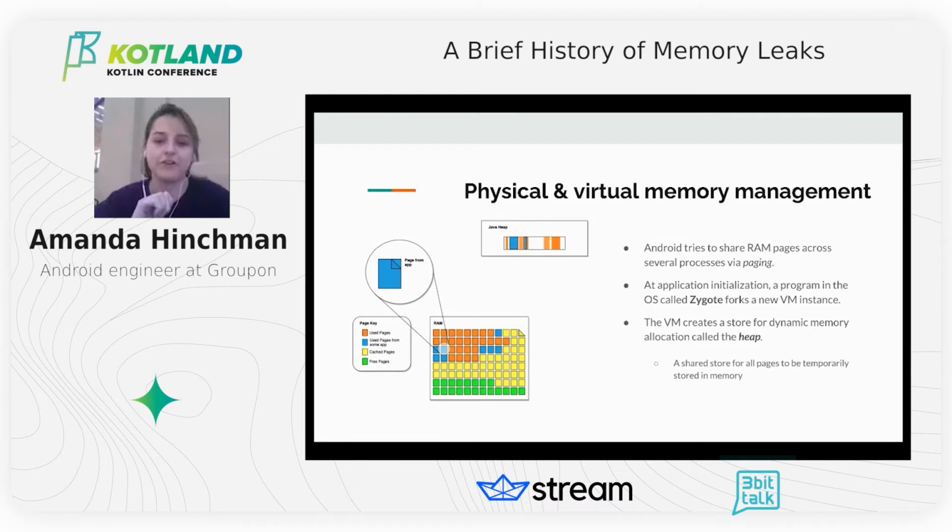So we talked about how virtual memory makes the most of its limited physical memory in an Android device, but this paging system only describes the mechanisms of how applications are stored and loaded. So what about dynamic memory allocation for objects created at runtime? Well, at application initialization, a program in the Android OS called the Zygote.